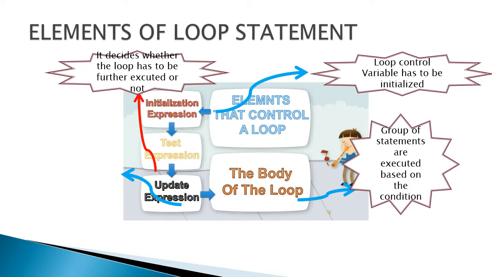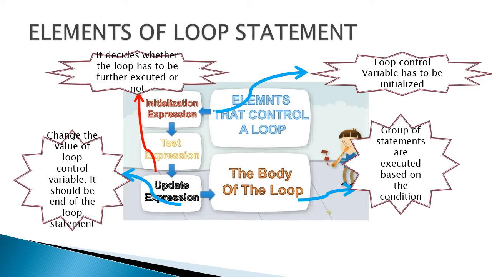Then inside the body of the loop, there is an update expression, which is used to change the loop control variable value. It should be inside the body of the loop statement. After the update expression, it goes to the test expression again. Likewise, the process will continue.